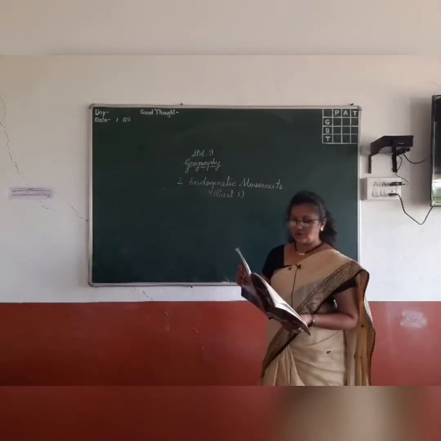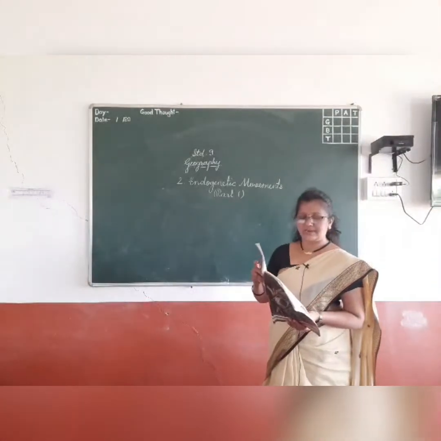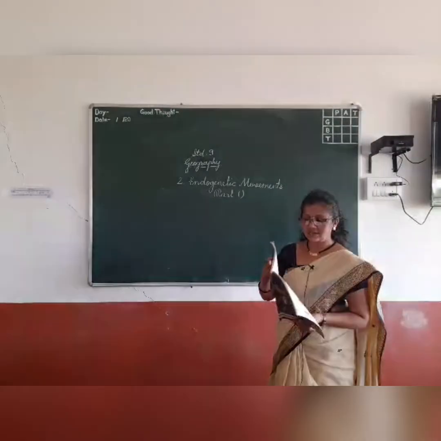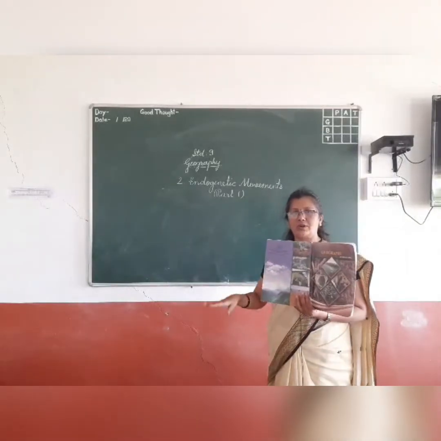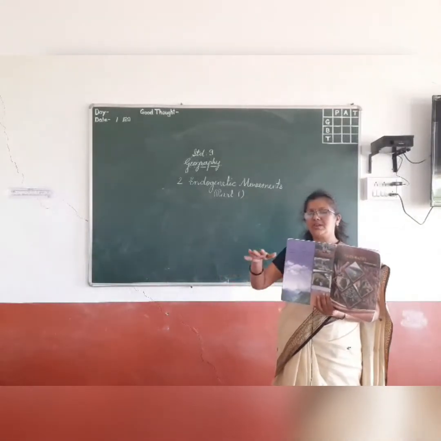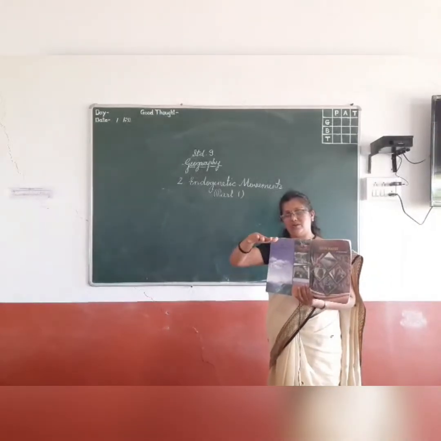Earthquakes and volcanoes occur because of the instability in the interior of the earth. Sometimes in the interior of the earth there is instability, movements.